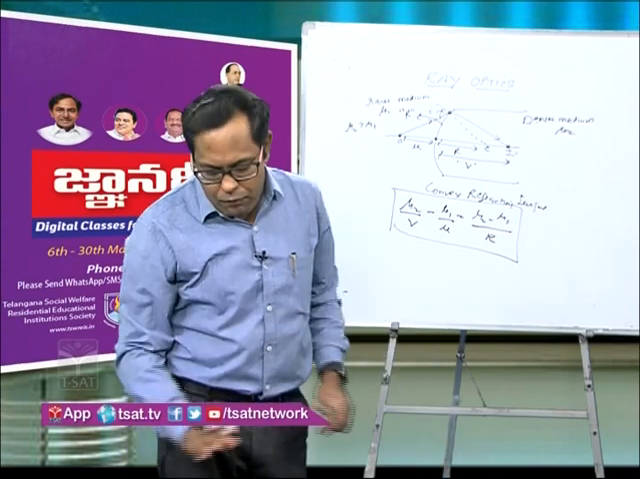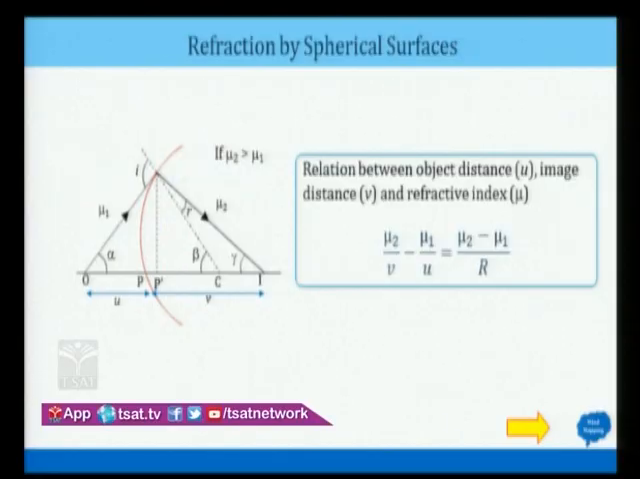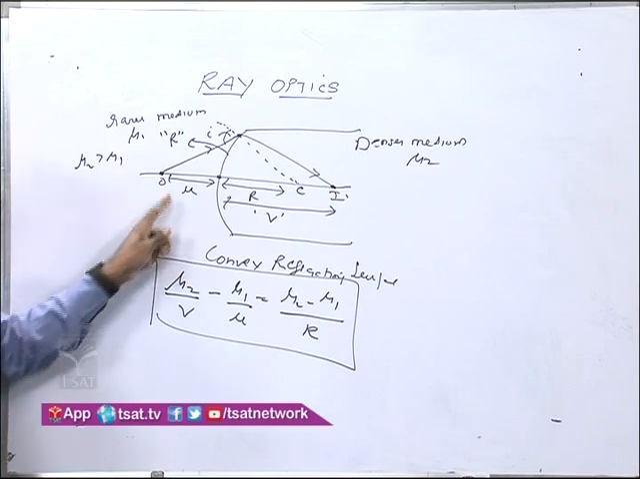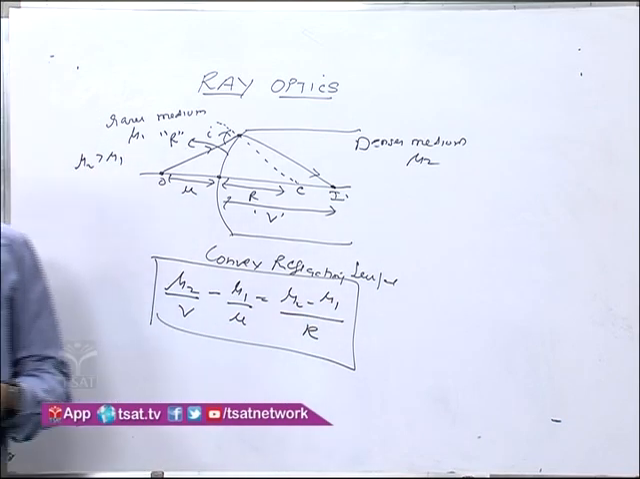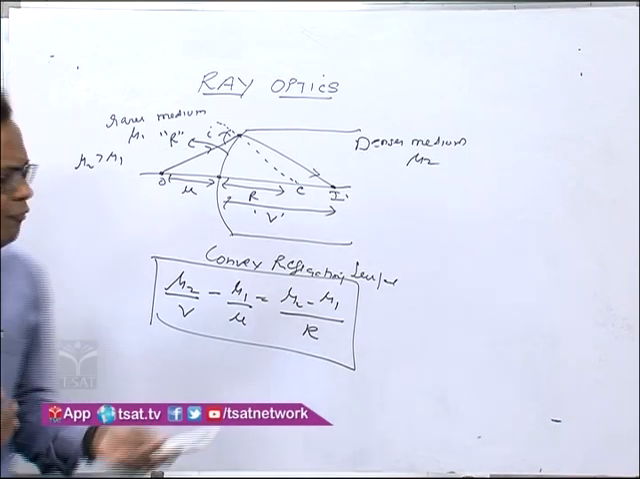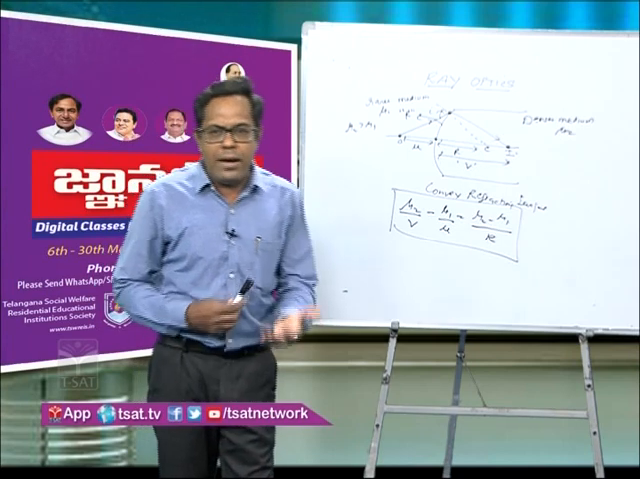So now what we have learned till now is the relationship mu2 by v. How to apply this formula? There is a very simple trick. You start from the refraction side, that is mu2. So mu2 by v minus, you come to the incident side, mu1 by u, equal to mu2 minus mu1 by r. Now remember one thing: while deriving this formula in your intermediate exam, you have already applied the sign convention.